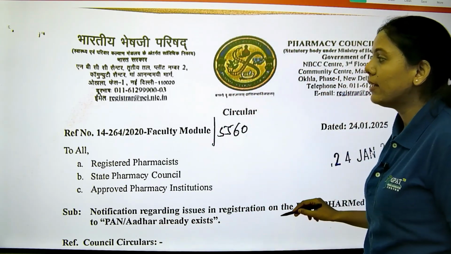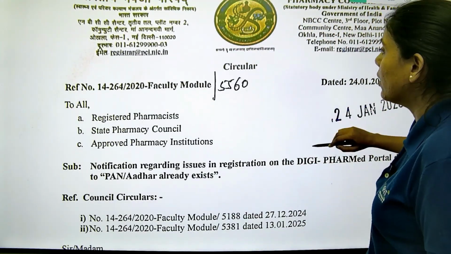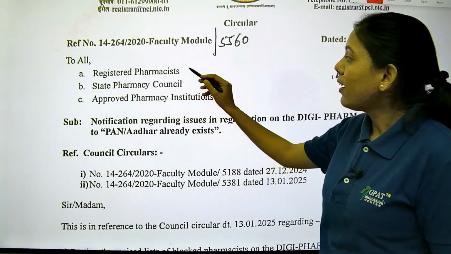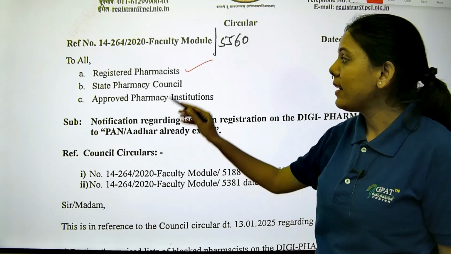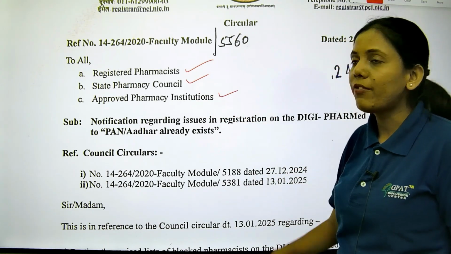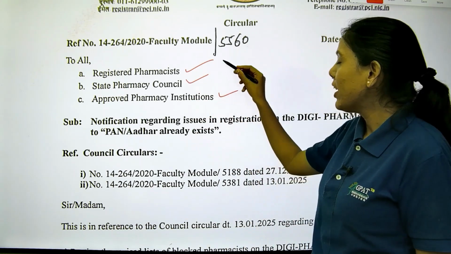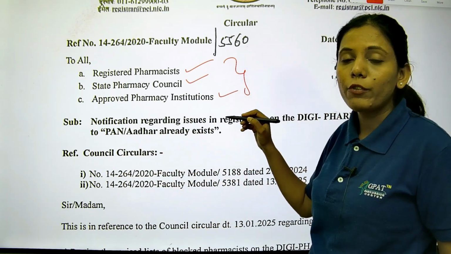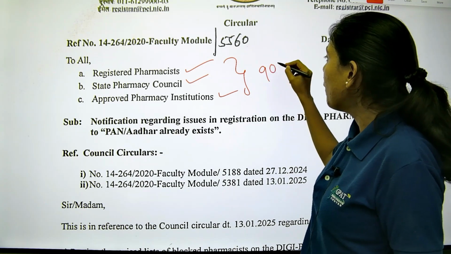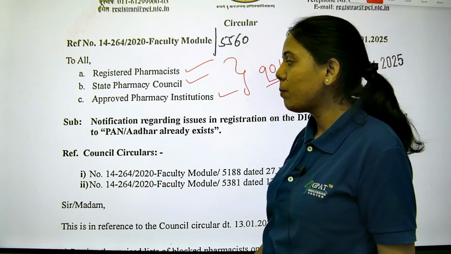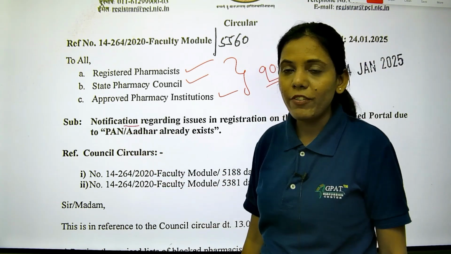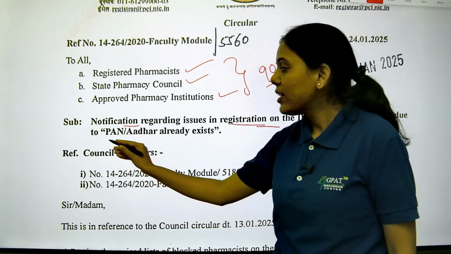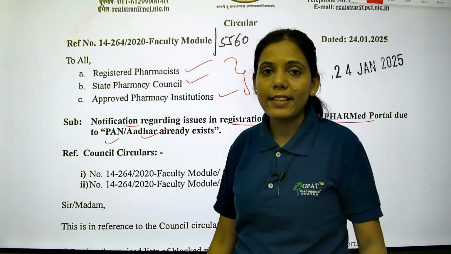If you open this document, you will clearly see that this notification is for all the registered pharmacists, for state pharmacy councils, and for approved pharmacy institutions. So this notification is for all the people, and especially those whose names are in the blocked list. This is regarding the notification on registration on the DigiPharmed portal, which has the PAN and other already existing issues.